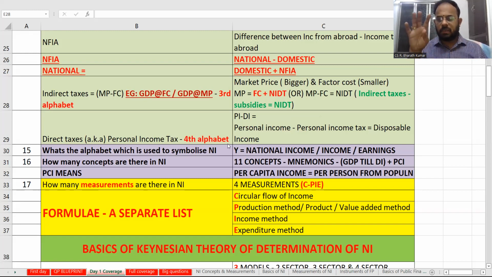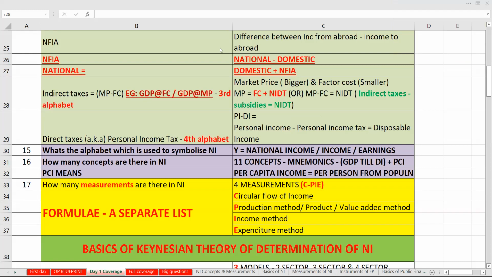Measurements, how many measurements are there? 4 measurements are there. How to remember that? They call it CPI. What is CPI? C, circular flow of income. That means production, income, expenditure, everything together.